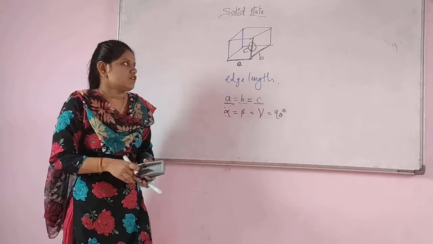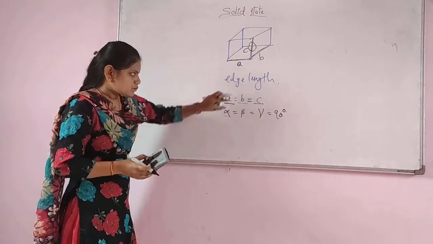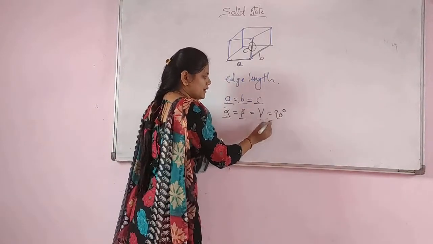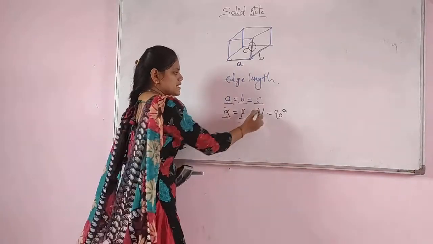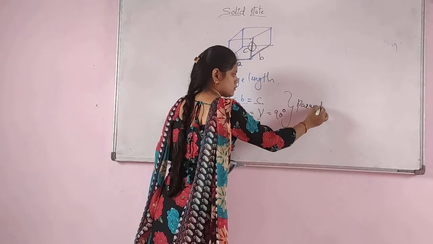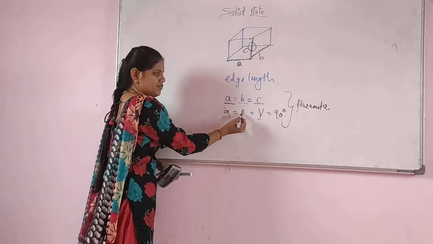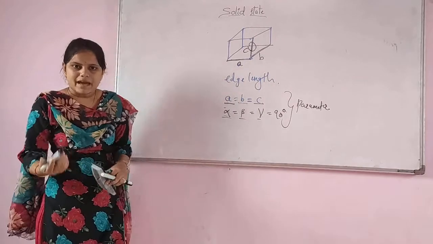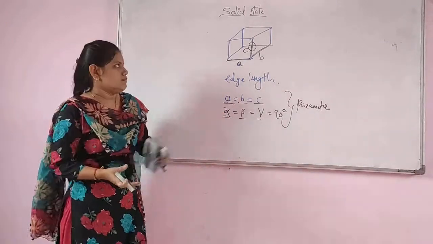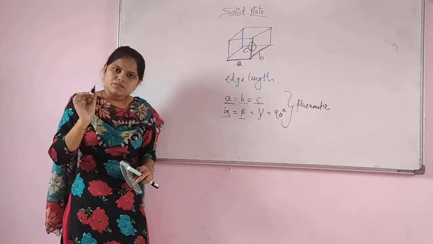After that, you have to consider that there is an angle between the edges, and that angle will be denoted by alpha, beta and gamma. So in total these are 6 parameters: 1, 2, 3, 4, 5, 6. These 6 parameters decide the system of the unit cell.